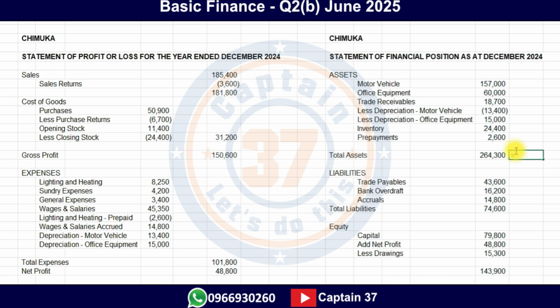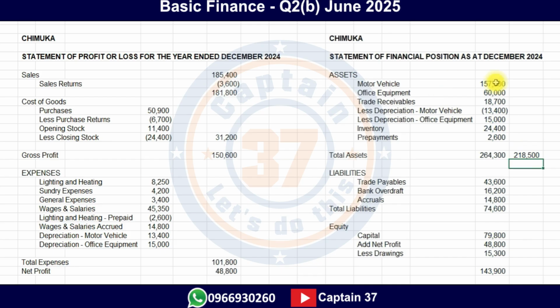How did I put it there? I simply took the total liabilities, this one, and added to this one, and it gives me this amount. Does it give me this amount? Yes, it gives me this amount. It means that there's something wrong. Let's try to rectify this together.